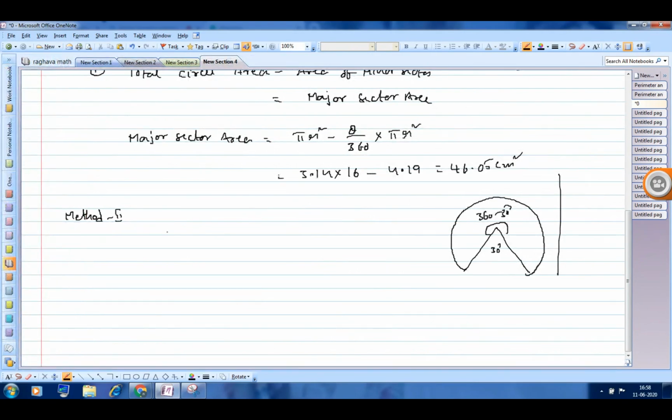If you observe the second method, the area of the major sector will be equal to 330 divided by 360 into pi r square. Calculate and check whether you are getting the same answer or not, approximately.